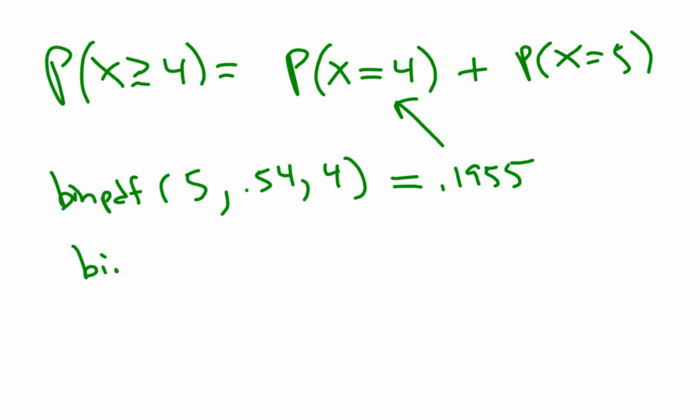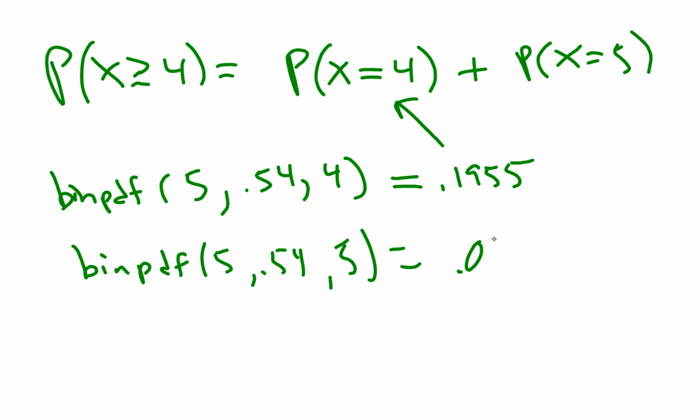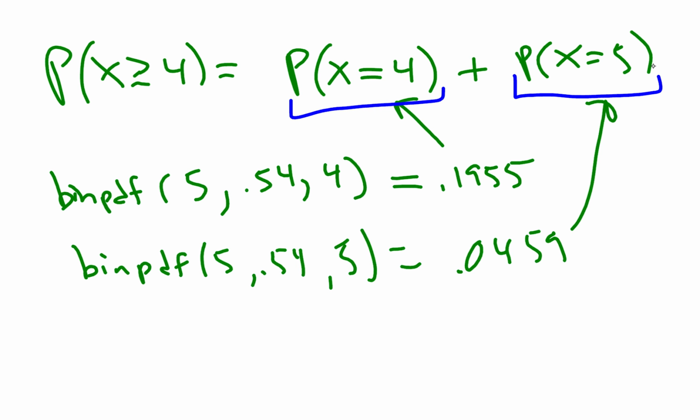You have to do it again. Binomial Pdf 5, 0.54, 5. If we do that, we get an answer of 0.0459. And we just want to add these two things together because either the first thing happens, we get 4 out of 5 people say, yes, I always take my medications, or the second thing happens, all 5 out of 5 say they take it.